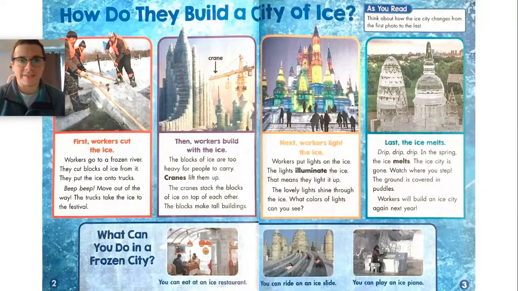So yes, in here, it's an entire city of ice. So there are lots of ice castles. So the main topic of this article is ice castles because it shows you how they are built and what you can do inside of them. So the main topic is ice castles.